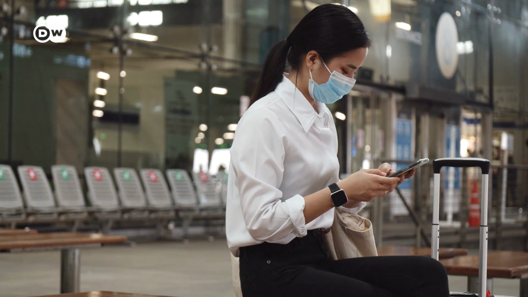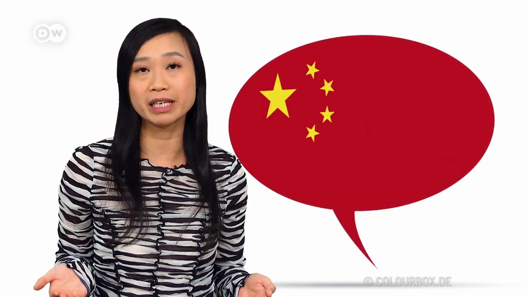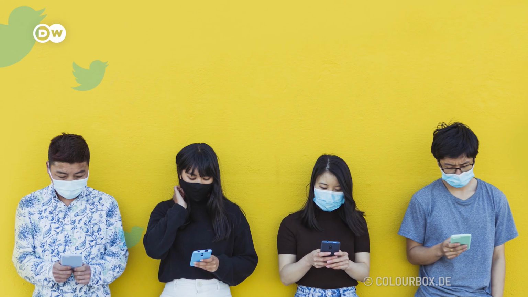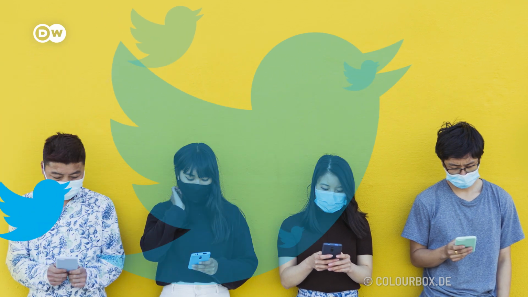So, how does porn help hide protests? The answer is rather simple. When people in China try to find information on what's going on in their country, they can't turn to official sources. Chinese media is censored by the government. Chinese users rely on foreign platforms like Twitter to get unbiased information.